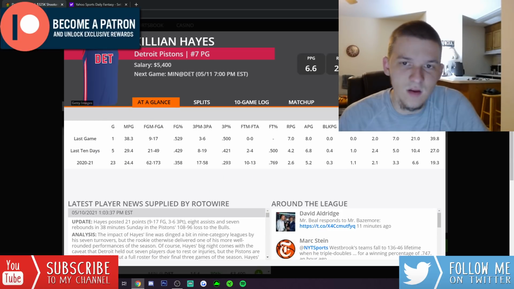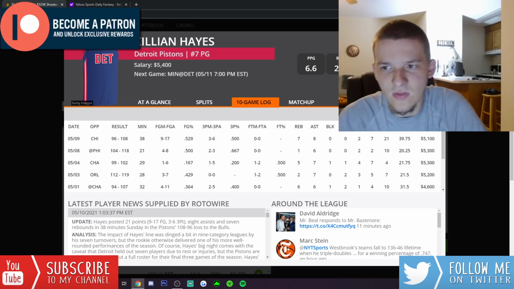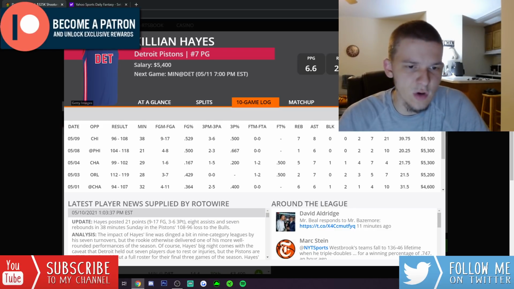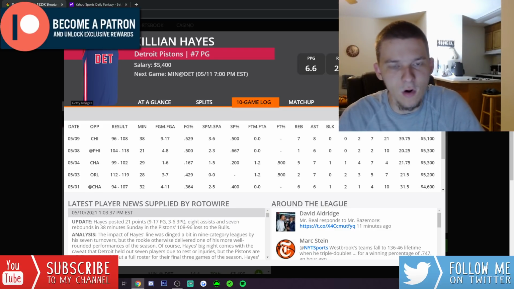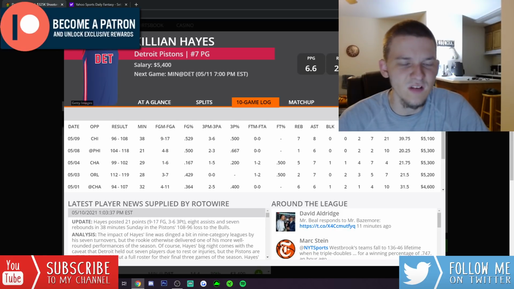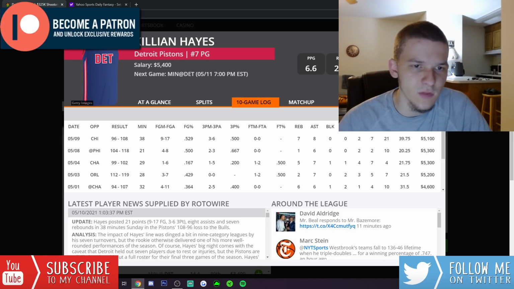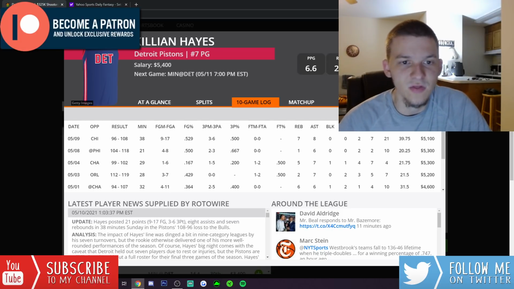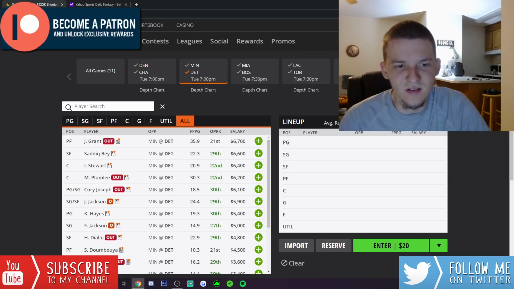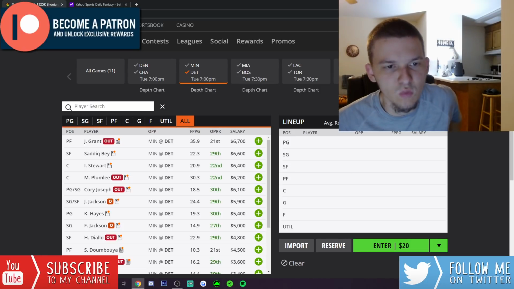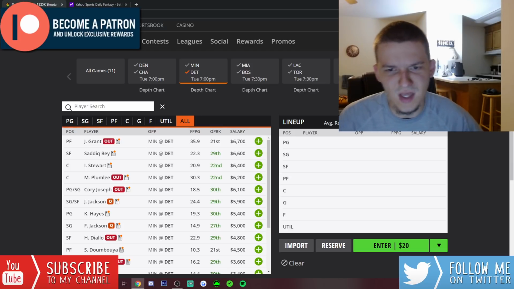Killian Hayes had a really good game last game, played 38 minutes, had 39 DK points. With no Corey Joseph, I'm assuming that he starts again at point guard. Probably gets around 30-plus minutes. He hasn't played a ton of minutes even when he started. Like normally he only plays around 30 to 32. But it was good to see him play 38 last game. If Frank Jackson and Josh Jackson both are out, I would feel good that we get big minutes from Killian Hayes once again.